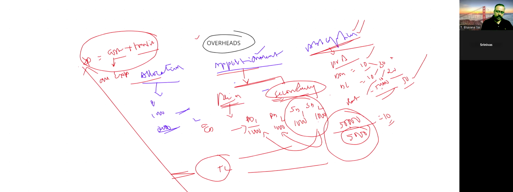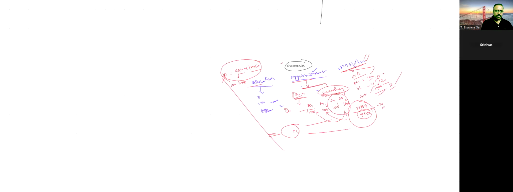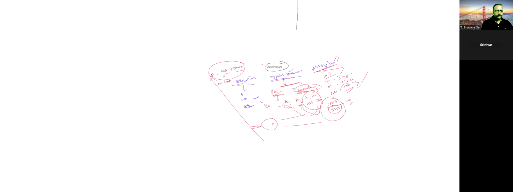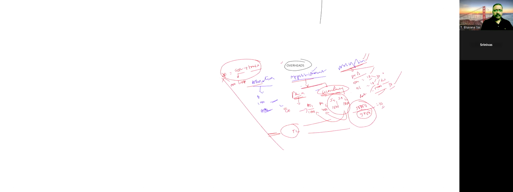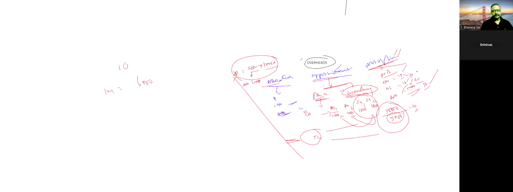Now extend this one. I included 10 rupees of rent in the product cost. After 1 month, actual production is 6,000 units.